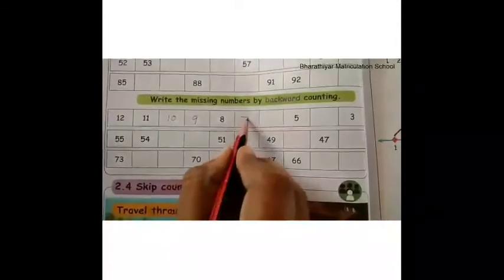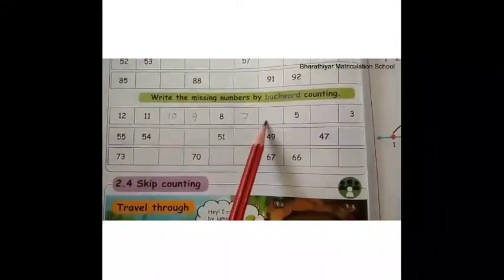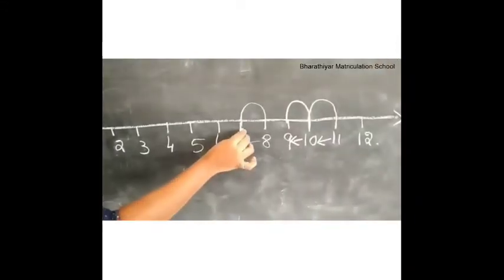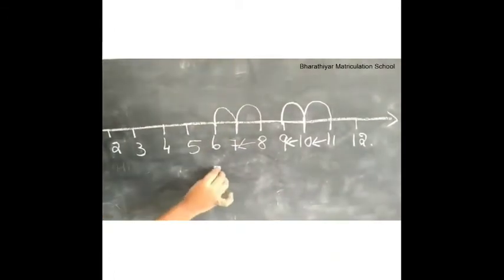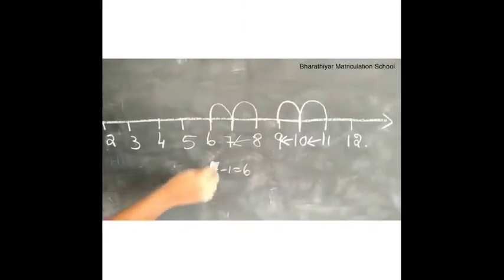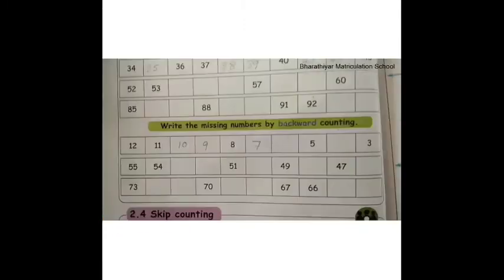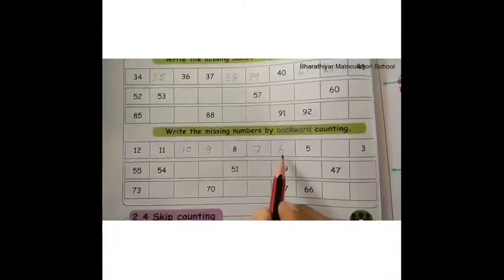So write 7 here. Then number 7. What is the backward number of 7? If we subtract 1 from 7, we get 6. That is 7 minus 1 is equal to 6. Therefore, 6 is the backward number of 7. So write 6 here. Then number 6.